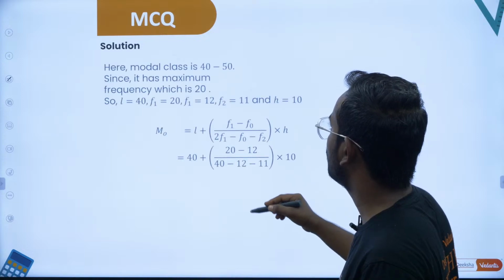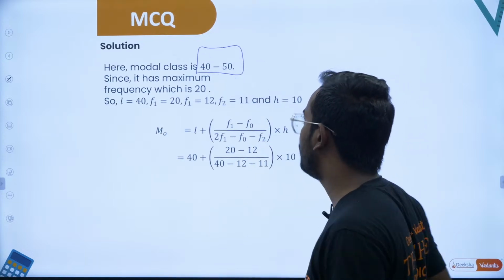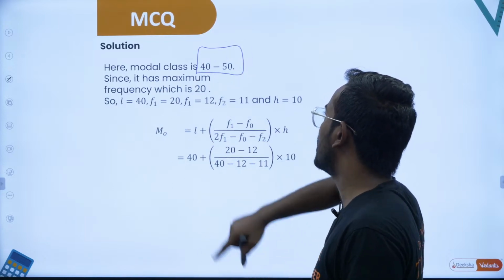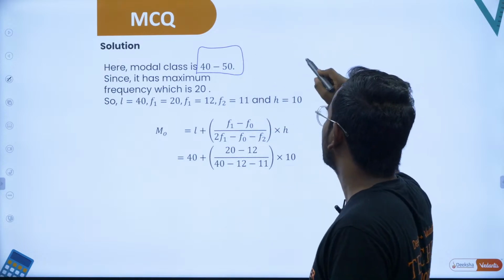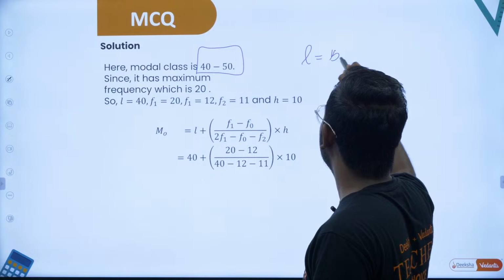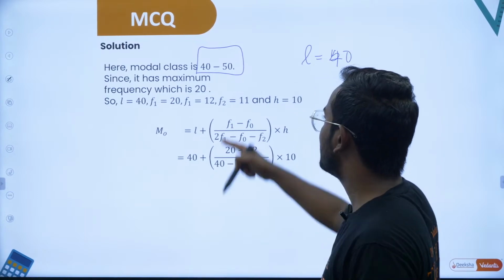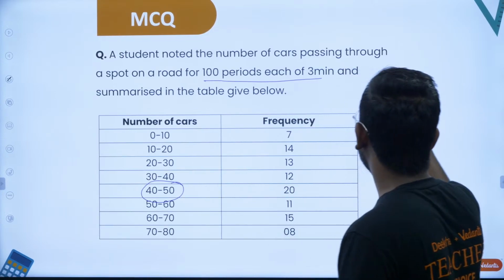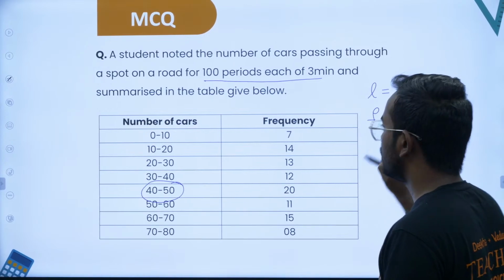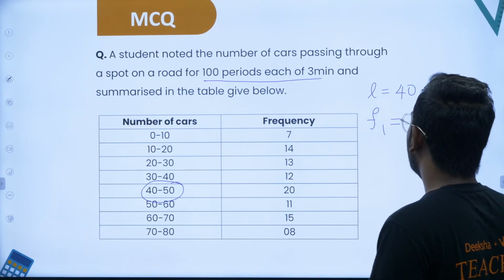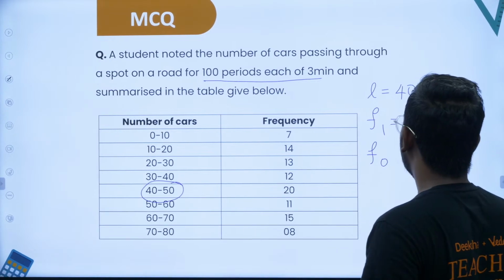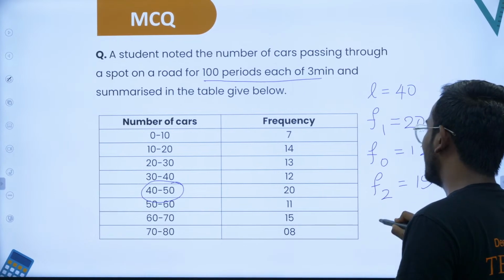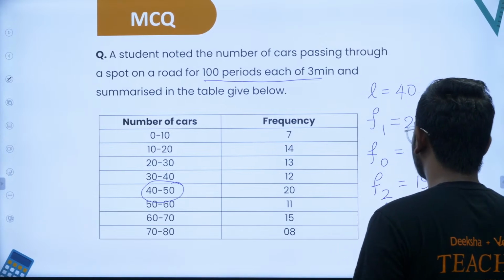So let's take the solution this time. So the modal class is 40 to 50. So it has the maximum frequency. So therefore 40 to 50 is chosen as the modal class. Clearly the lower limit of it is basically 40, and from here what is F1? F1 is the frequency of the corresponding modal class, that is 20. So L is 40. F0 is the previous one, that is 12, and F2 is the succeeding one, that is 15. And H, what is the class size? That is basically 10.